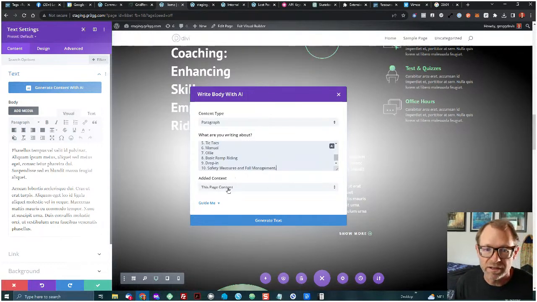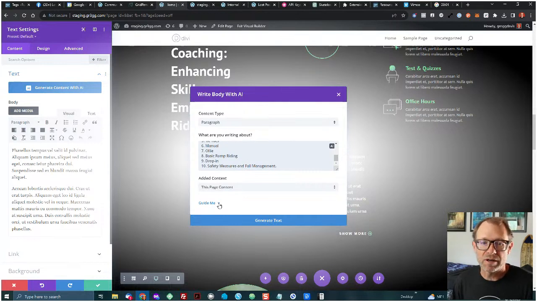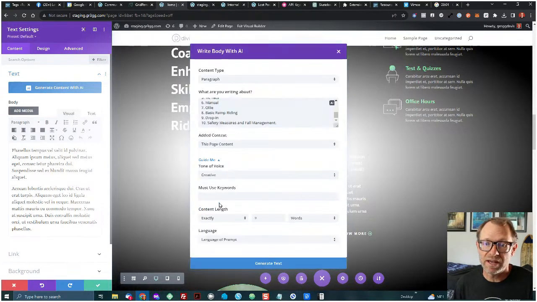And I'll put it in there, and I want this page content to be there. Now, here's another opening to show you one other part of Divi AI, which gives you a lot of power here. So I opened up the Guide Me section. Now, of course, I already answered this. What are you writing about? I chose this page for the context, but listen, under Guide Me here, you can choose the tone of voice.